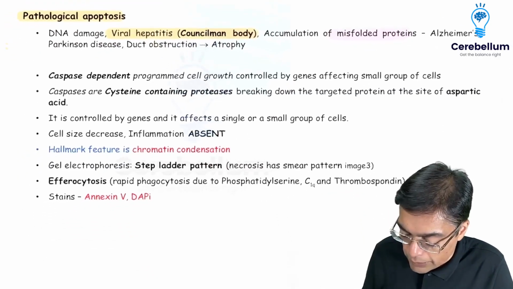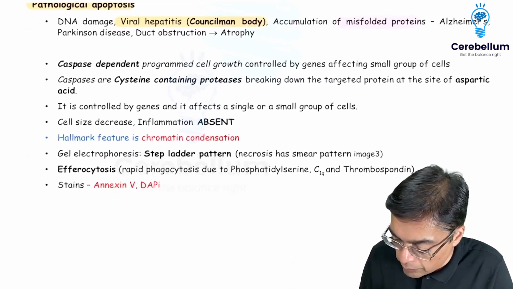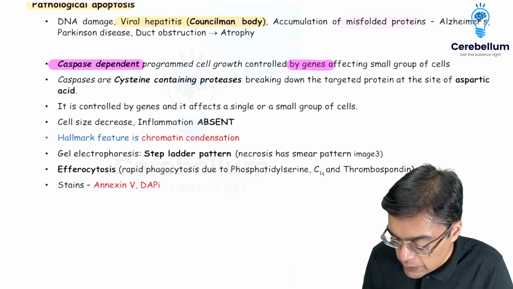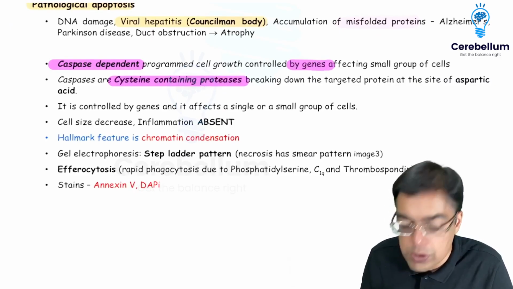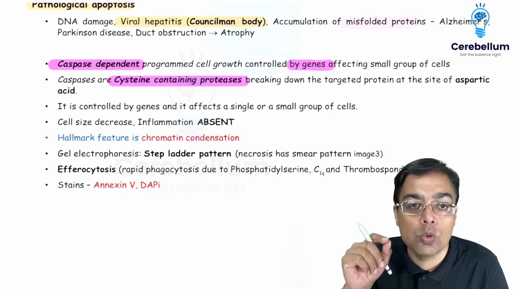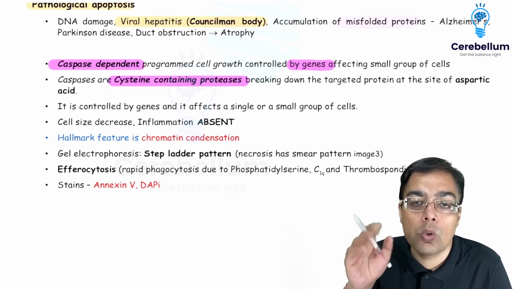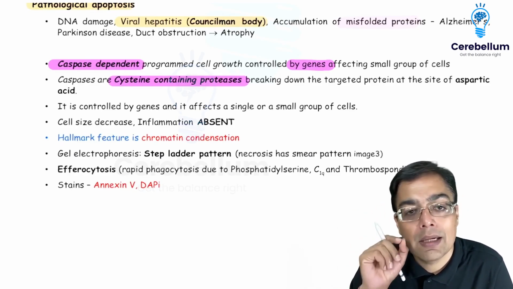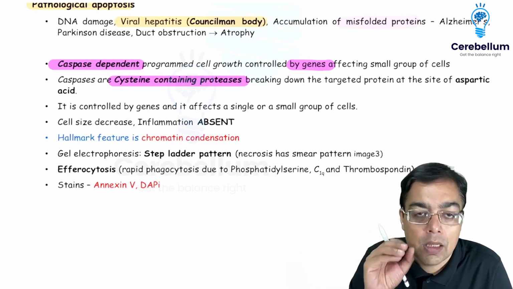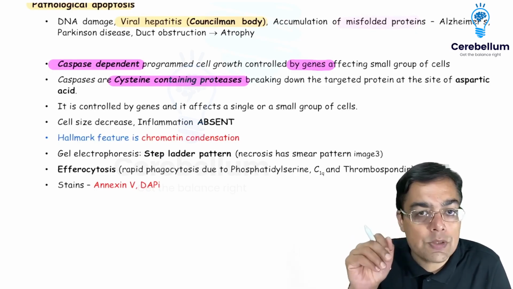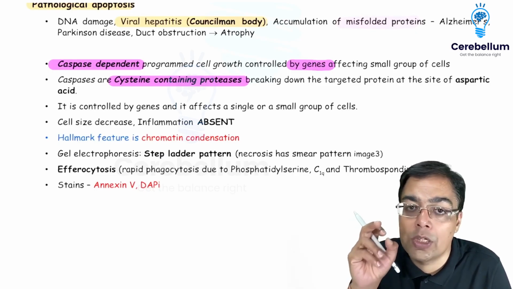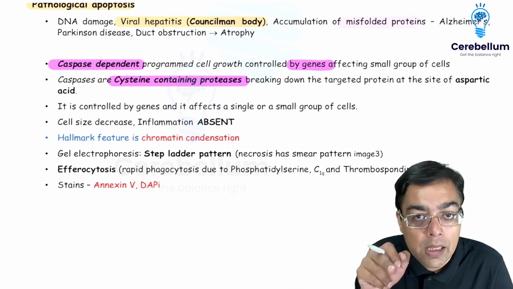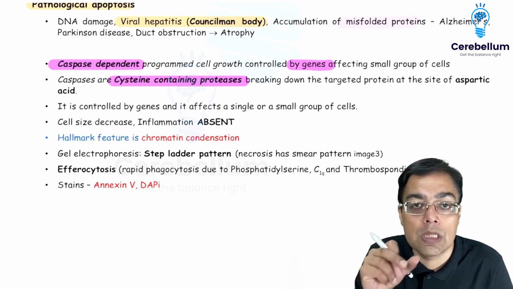Now, what is the mechanism involved over here? Importantly, we need to remember there is a caspase-dependent programmed cell death that is affected by genes. And why are we talking about caspases? This was a previous INI question. Caspases refer to cysteine-containing proteases, which break the target site wherever there is aspartic acid. It classically affects a small group of cells. And what you find over here is, in apoptosis, the size of the cell decreases. That was the basis of a question asked in INI CET 2023, wherein they asked you the differentiation between necrosis and apoptosis.